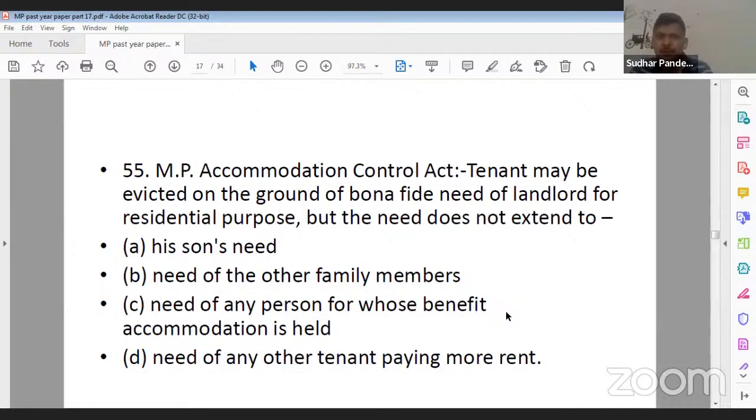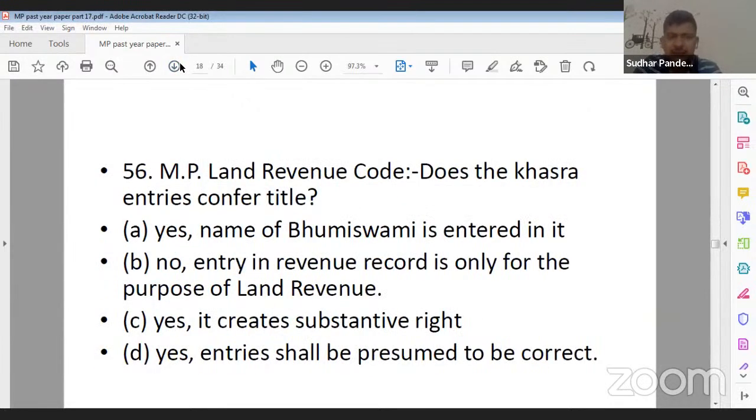Question number 55. MP Accommodation Control Act. Tenant may be evicted on the ground of bona fide need of landlord for residential purpose, but the need does not extend to: A, his son's need; option B, need of other family members; option C, need of any person for whose benefit accommodation is held; option D, need of any other tenant paying more rent. So 55 ka, yes, Viniji, you are correct. D is the right answer. Let's move towards the next question, question number 56.